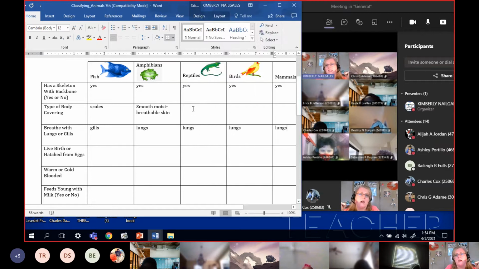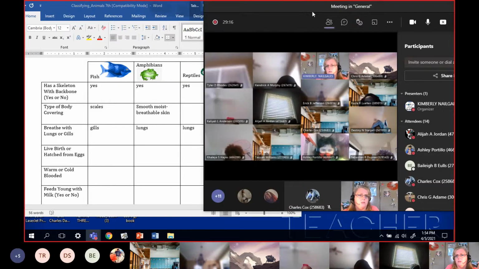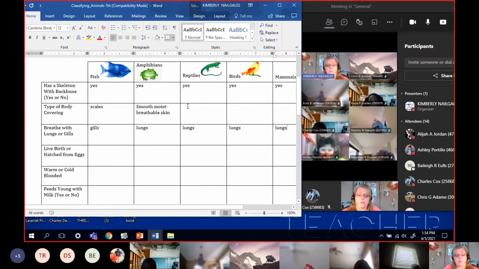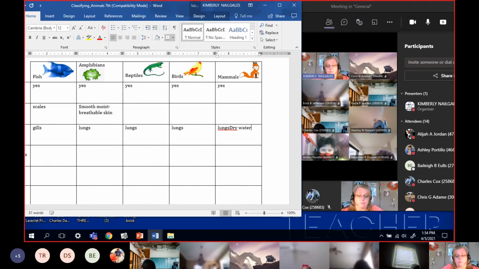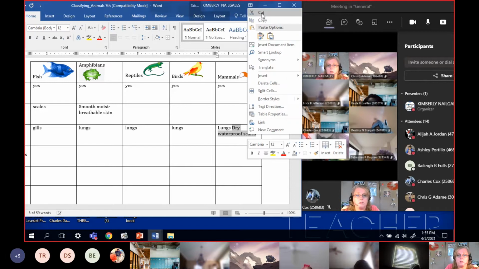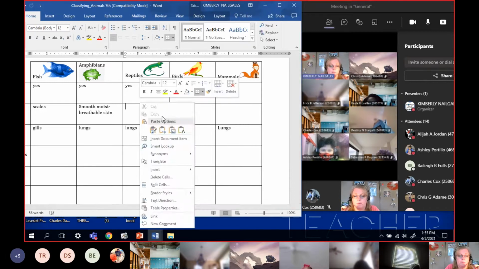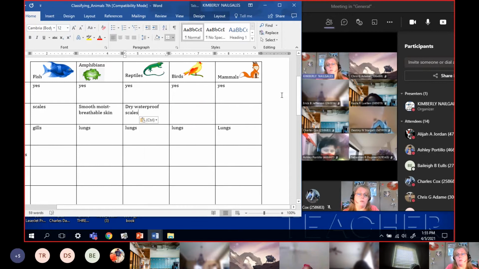So let's think about the skin of reptiles. I'm talking alligators and lizards and turtles. All right, snakes. They do have scales too, but they're hard, dry scales, right? Waterproof scales. Dry, waterproof scales. Whoops, hold on. It does not belong there. It belongs here with the reptiles. Sorry. Cut, paste. Over here. This is where this goes. So they have dry, waterproof scales.